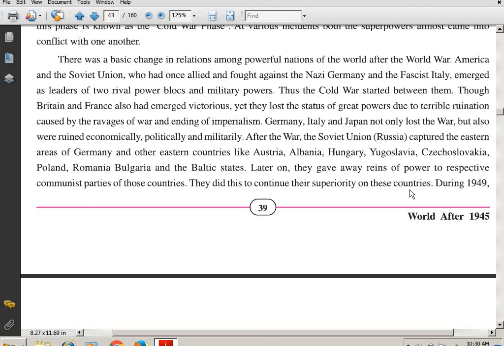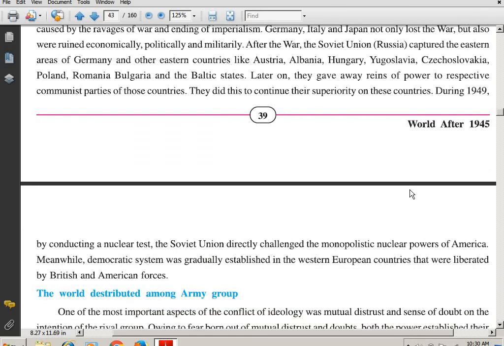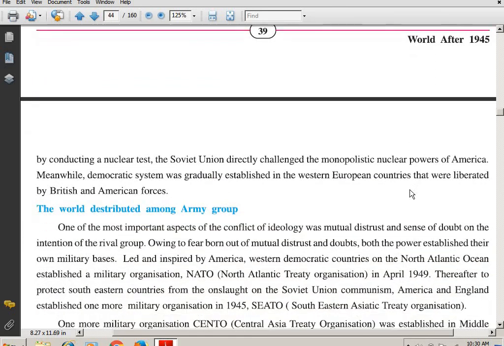So, during 1949, turn the page students, by conducting a nuclear test, the Soviet Union directly challenged the monopolistic nuclear power of America. So what? Russia wanted to show America, and therefore they conducted the nuclear test. This way, the Soviet Union directly challenged the monopolistic nuclear power of America.